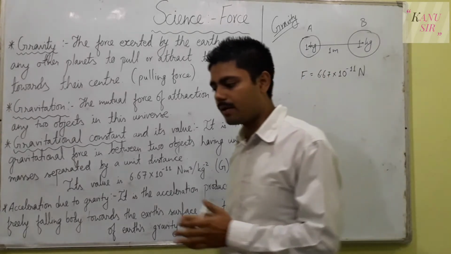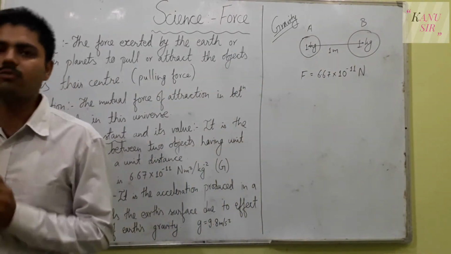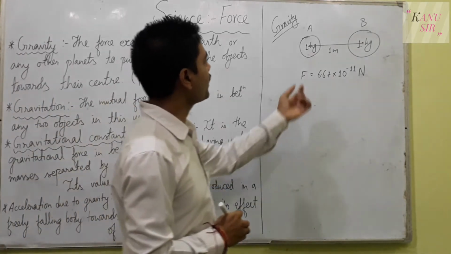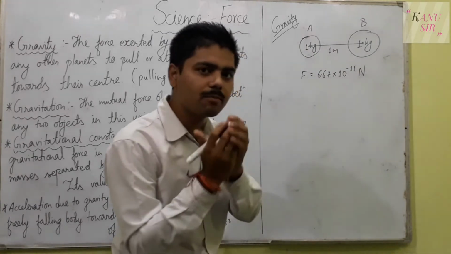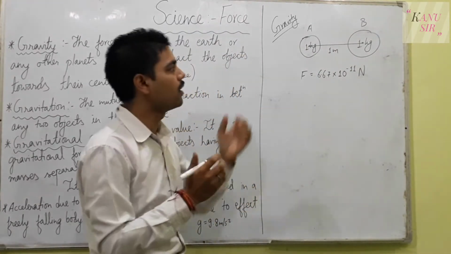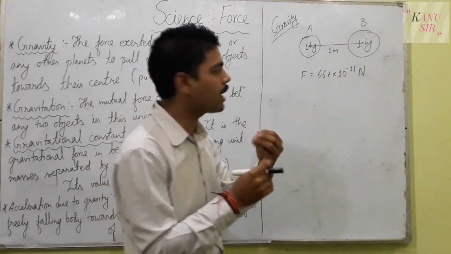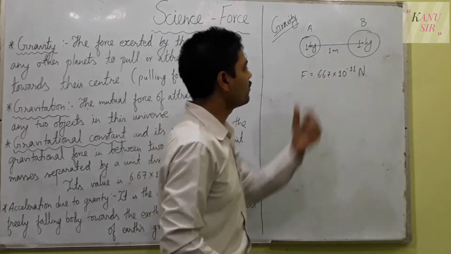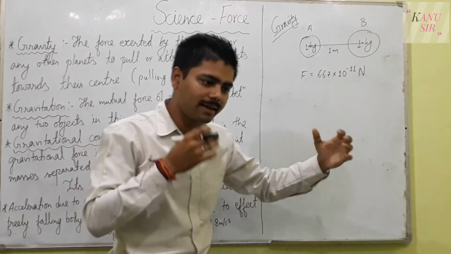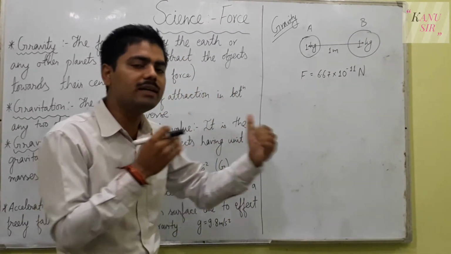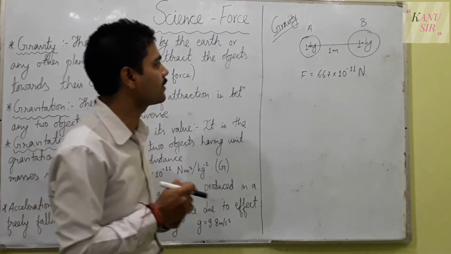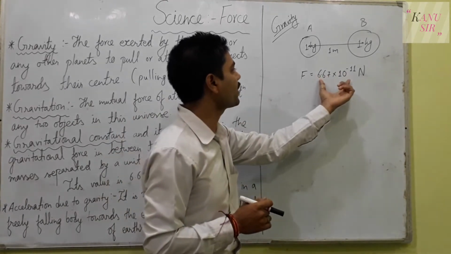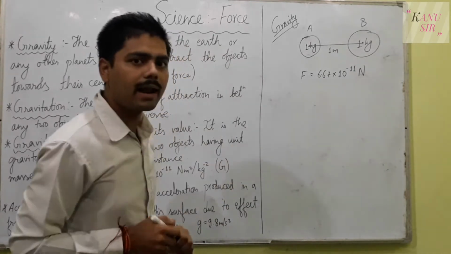Experimentally it is calculated that the gravitational force between two objects of unit masses, 1 kg mass of object A and 1 kg mass of object B, kept at a distance of 1 meter, is 6.67 into 10 to the power minus 11.